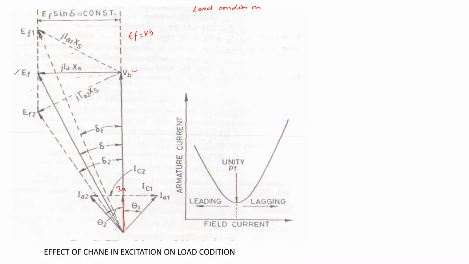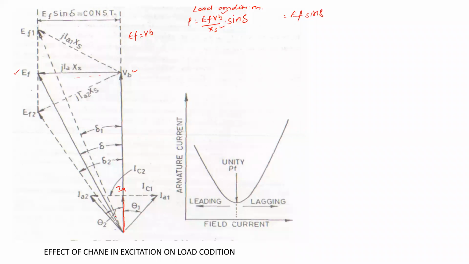Now as soon as the excitation is increased, the power P = Ef Vb / Xs × sin δ, isn't it? So this part is constant, and the variable one is Ef. Sin δ can vary by a change in the excitation.